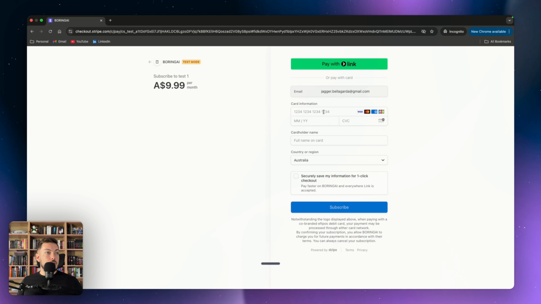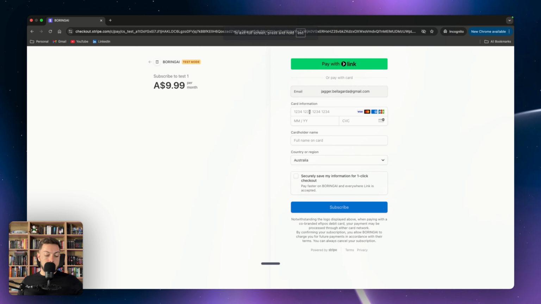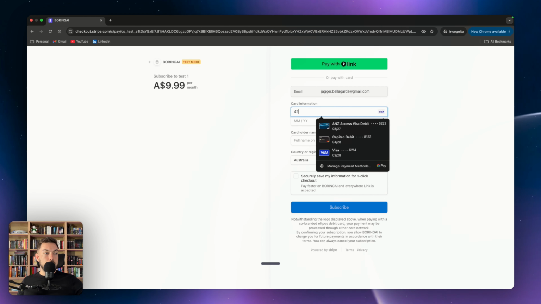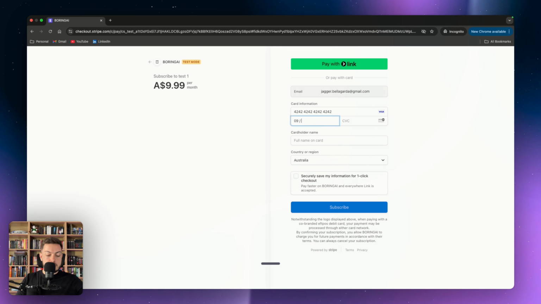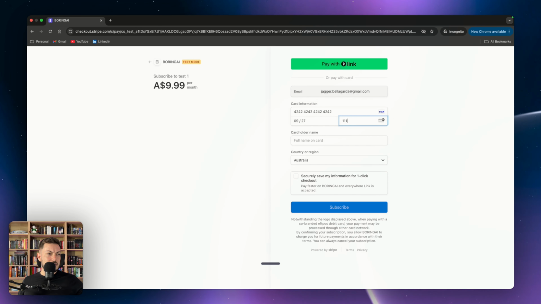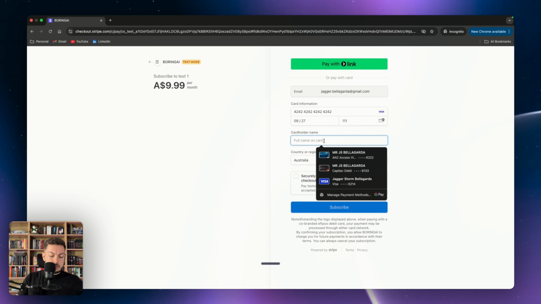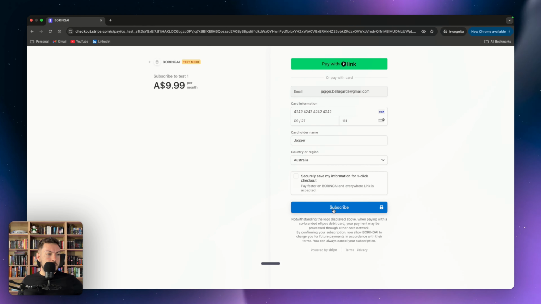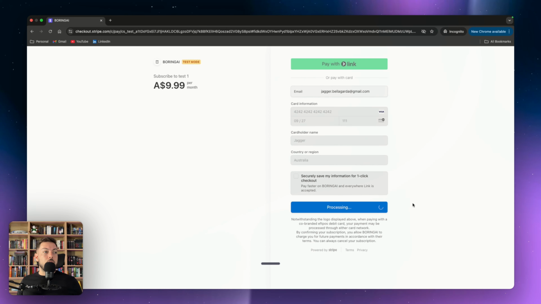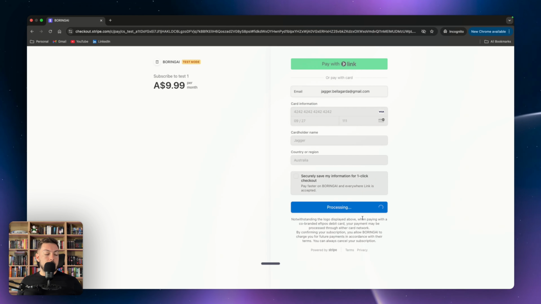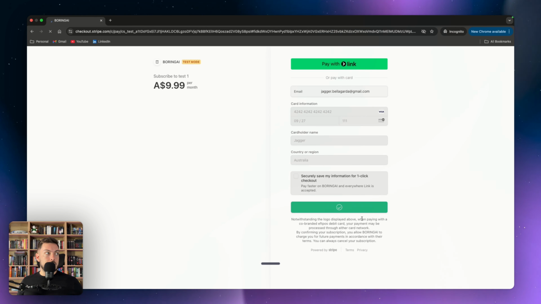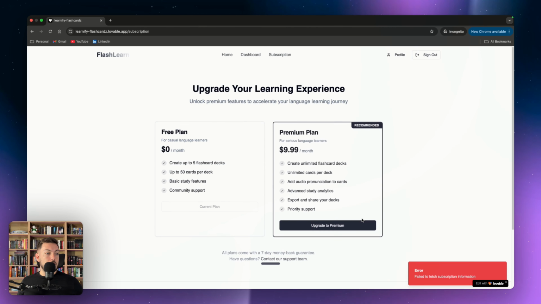We can then use play around details. So like a play or test card is 4242 4242 4242 4242. And then, so let's go 0927. And your CVV, I think, can be anything. I think it's 111. Full name, I'm just going to say Jagger. Yeah, that's where I'm based. Subscribe. So this is just using a test card because this is all just a test scenario. So it should say processing. It should be successful. Okay, it is successful. It should take us back to our card over here.